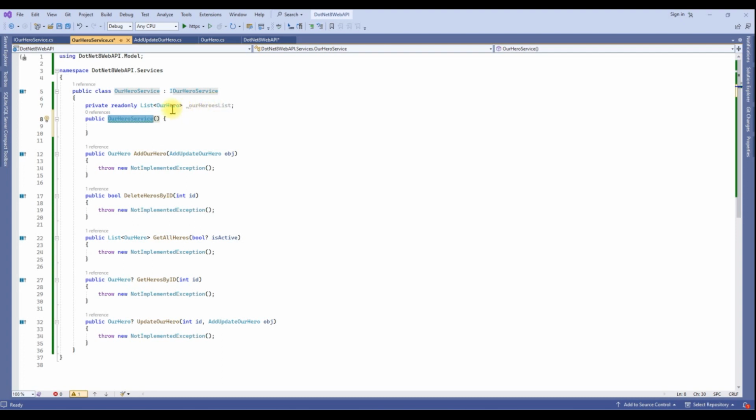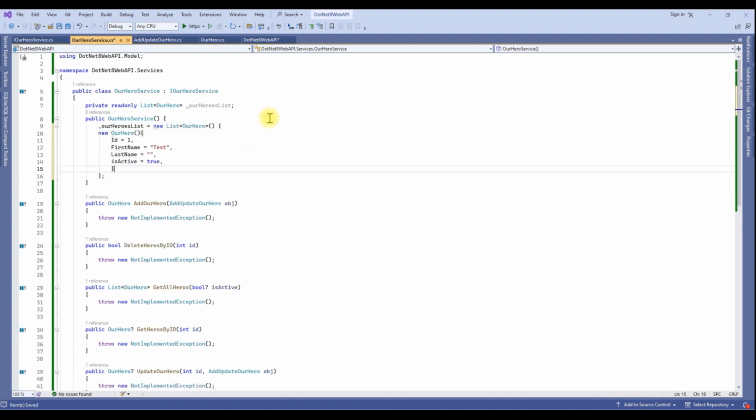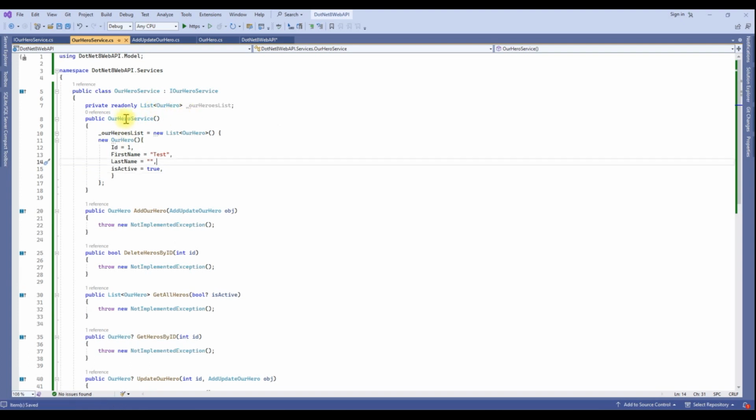Let's initialize our hero list here. For this, List of Hero equals new List of Hero, and just initialize. Let's add one entry for testing. So here I have initialized our hero list object and added one entry.